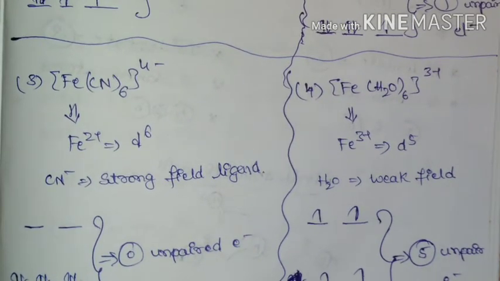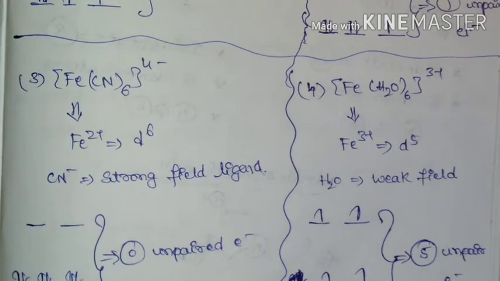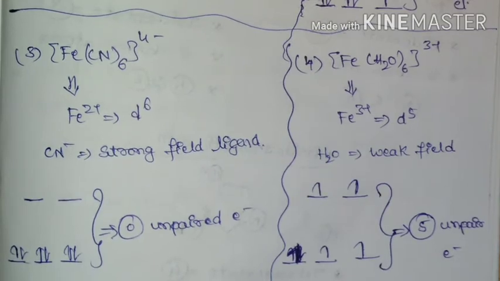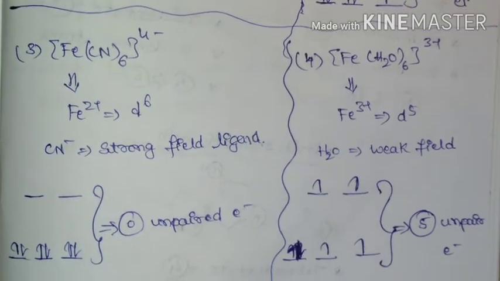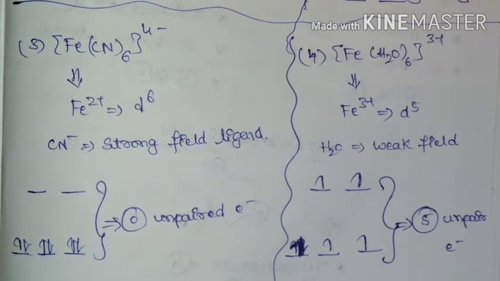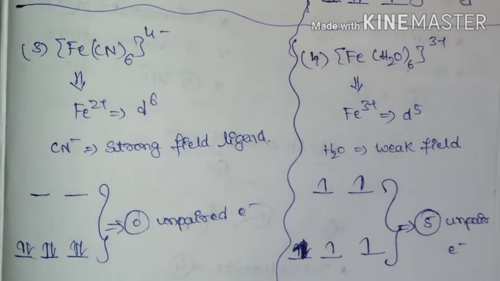And one more aqua complex, here iron is in +3 oxidation state, so it is going to have d5 electrons, and we know that water is a weak field ligand. Since it is an octahedral complex, there won't be any pairing of electrons because water is a weak field ligand. And in this complex, you can see there are 5 unpaired electrons.